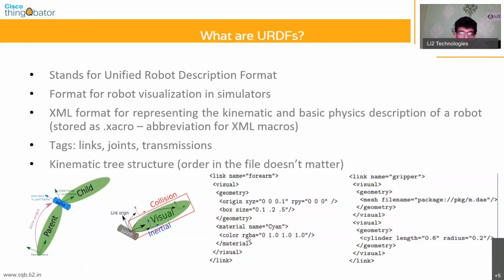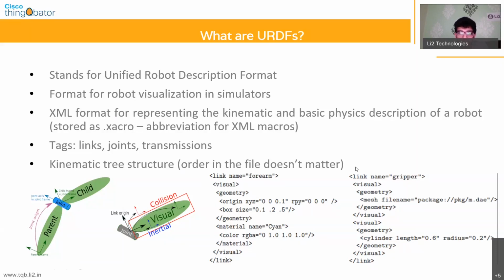You don't necessarily have to define the material if you're not looking to get the dynamic properties out of the simulation. You can also define colors here and give the RGB values for that color. Then we use a slash followed by the tag to end that particular property, and we close the root link through a similar tag.